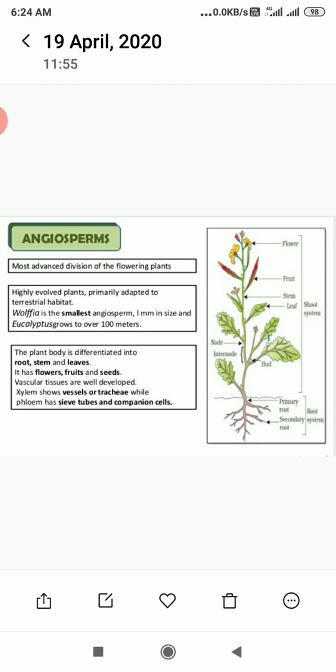The male sex organ in a flower is the stamen. Each stamen consists of a slender filament with an anther at the tip. The anther, following meiosis, produces pollen grains. The female sex organ in a flower is the pistil or the carpel. The pistil consists of an ovary enclosing one to many ovules.